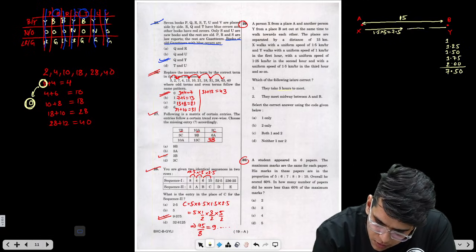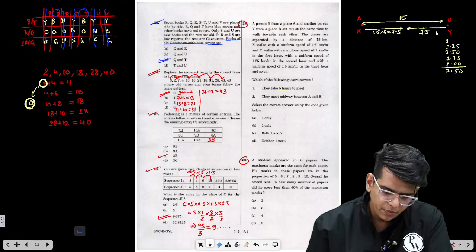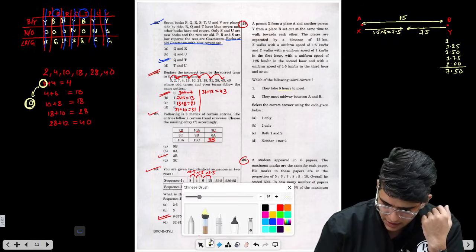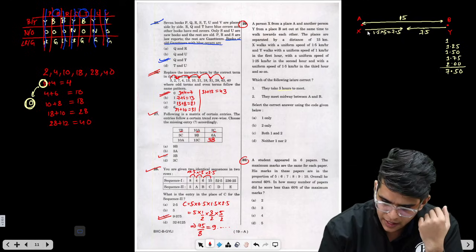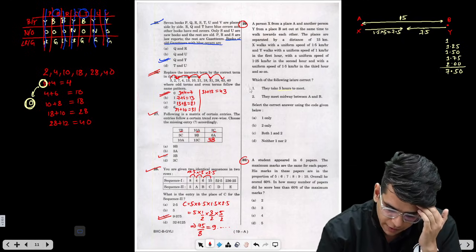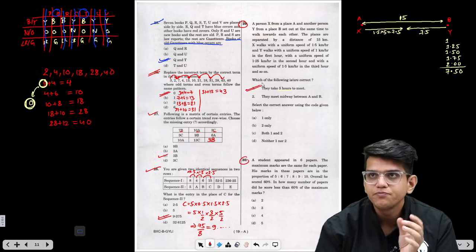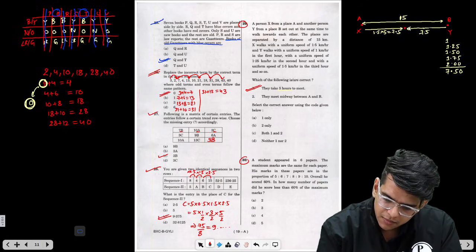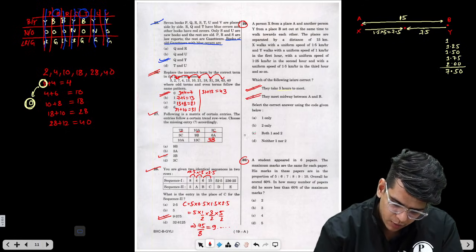So Y will also move 7.5. Basically they will meet after 5 hours. After 5 hours, the distance covered by X is 7.5, and the distance covered by Y is 7.5. So they will meet midway, at the middle point. So both 1 and 2 are correct.